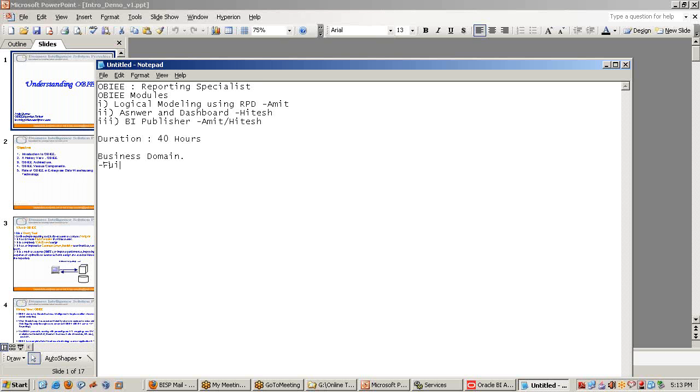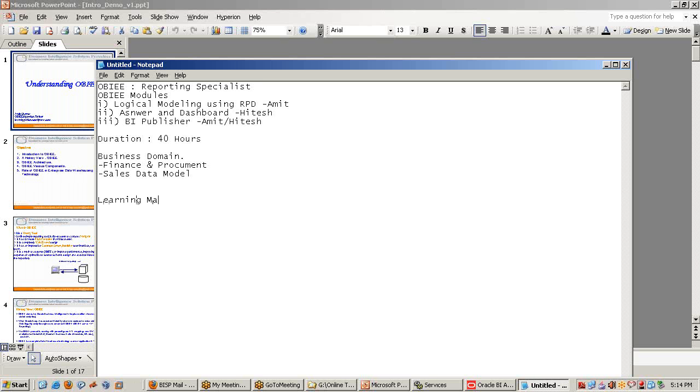We are specialized in finance and procurement. Procurement and finance, this is one of the super specialization areas. However, we also talk about the sales data model. In the beginning, we'll start with the basic data model. I cannot show you a data model with 50 dimensions, which will divert us onto a different path. So we focus on the area like data modeling, whether it is small scale or big scale. So business domain, these are the 2 business domains we'll talk about.